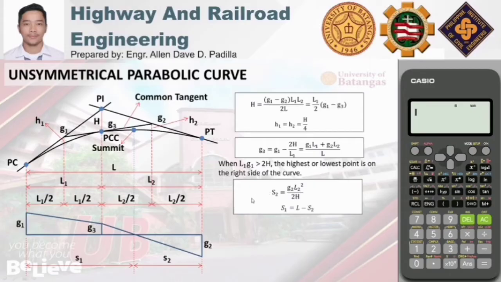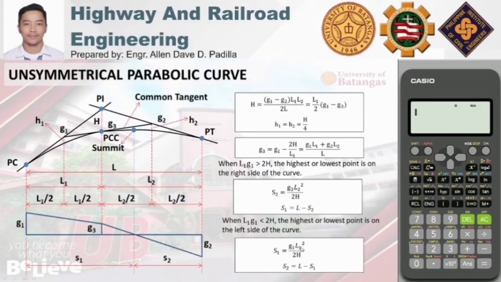And then for if L1G1 is less than 2H naman, the highest or lowest point is on the left side of the curve. So in this case, ang gagamitin naman natin is S1. S1 is equal to G1L1 squared over 2H. And then para makuha ang value ng S2, we just need to subtract S1 from the total length L. So, yun yung principle ng ating unsymmetrical parabolic curve.